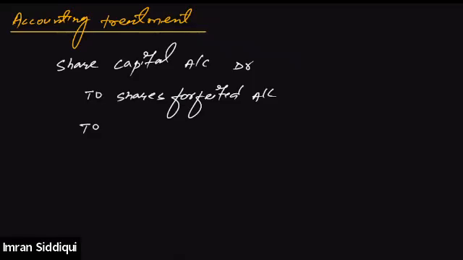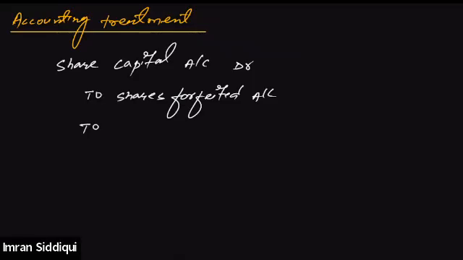Whichever call is due, you can write down the name of such call. For example, if the first call is due, then after to share forfeited account, we'll write down the name of such installment which is not paid by the investor because of that being forfeited.